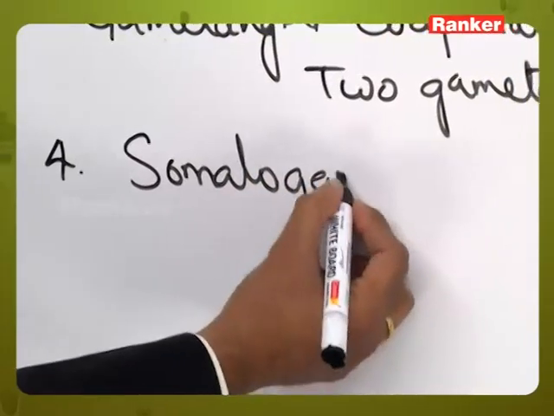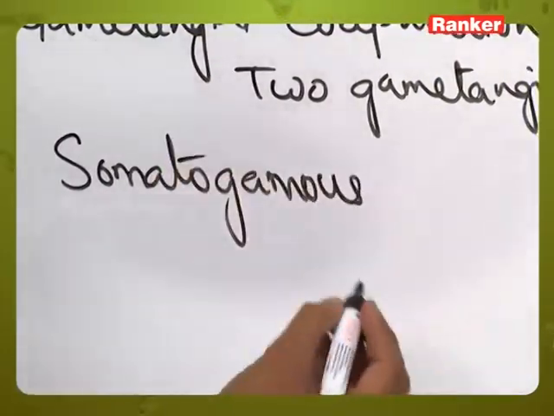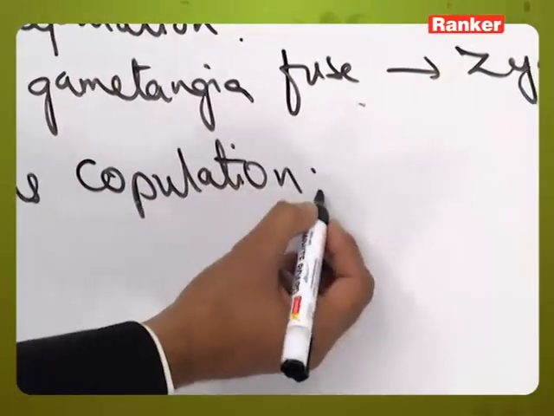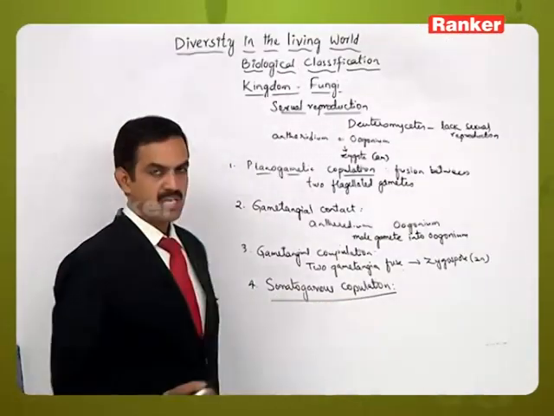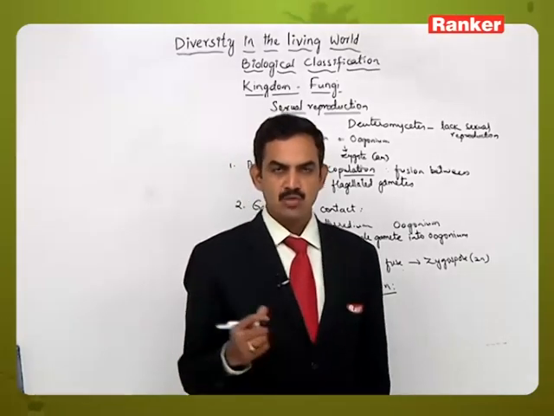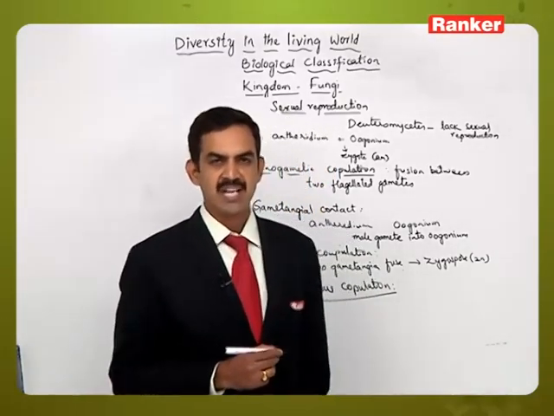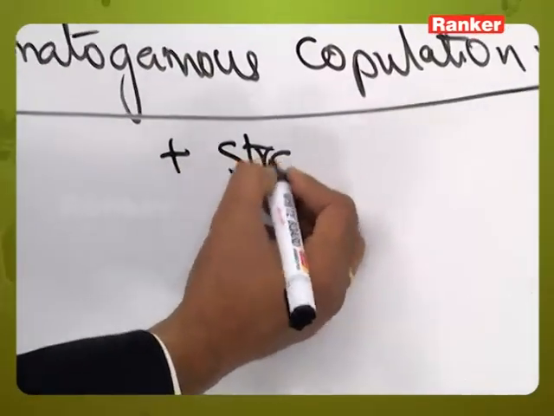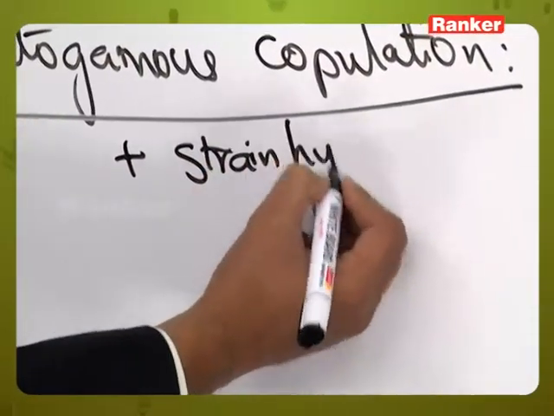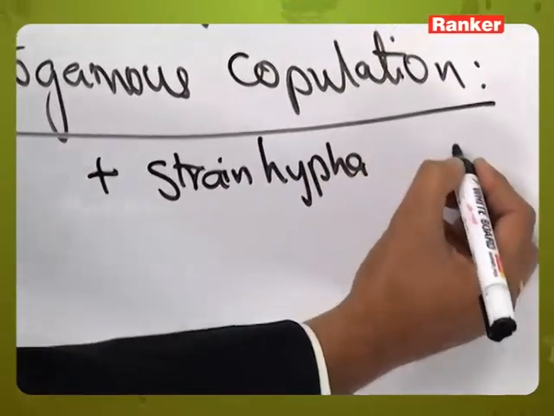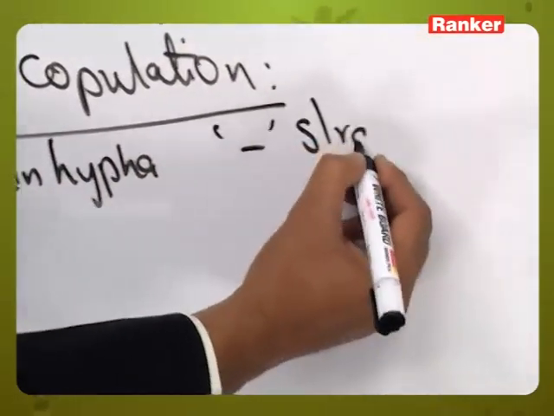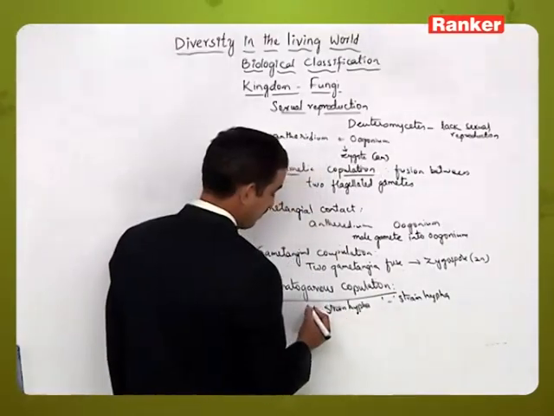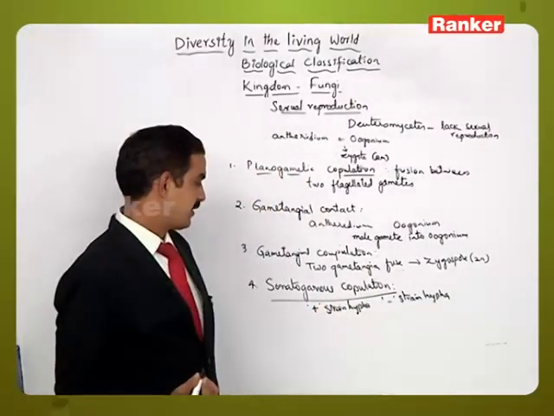The fourth one is the somatogamous copulation. In the somatogamous copulation, the plus strain mycelium and the minus strain mycelium, or plus strain hypha and minus strain hypha, are present.